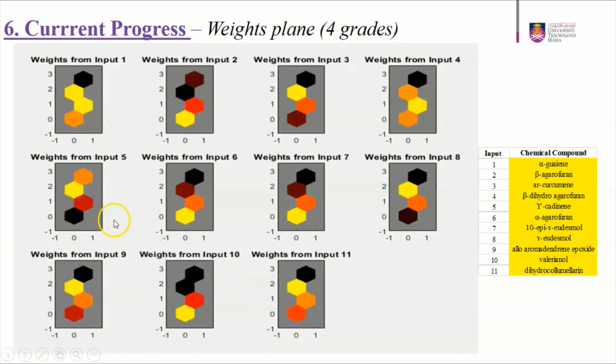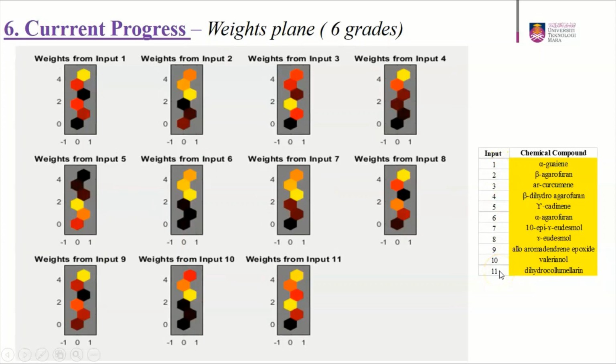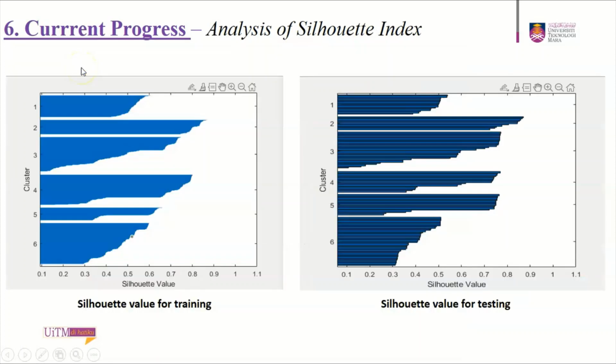This is the current progress for the weight planes using the self-organizing map. This is for 5 grades, consisting of 11 chemical compounds, from input number 1 until 11. And this shows the weight plane of 6th grade, consisting of 6 neurons starting from below to top. This shows the analysis of silhouette index. This shows the value for training, and this is the value for testing.